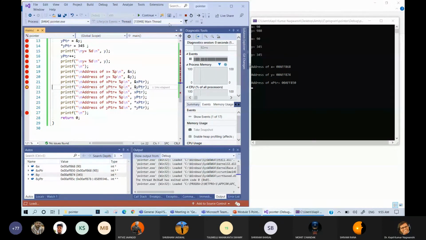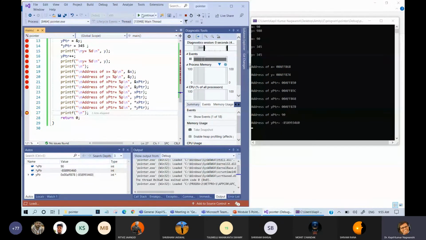Similarly, in the next, you can see several things are there. Y pointer, address of y pointer is also given. Actually, not address, whatever. See, here I had written %d and %d. So you can see that inside that it is pointing to that address.